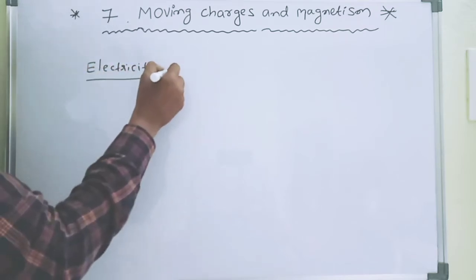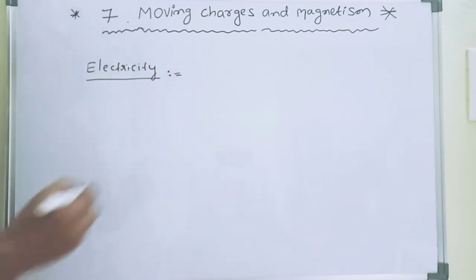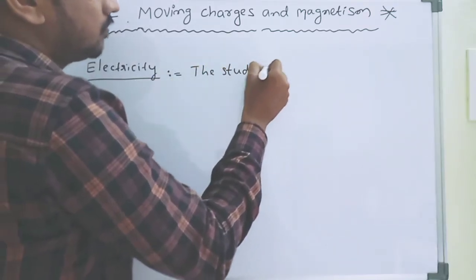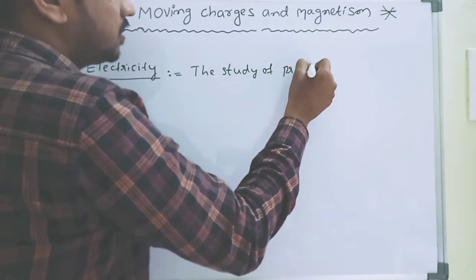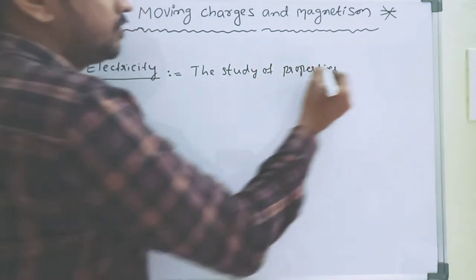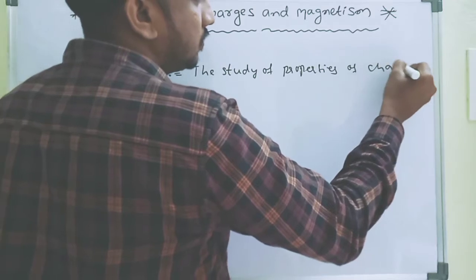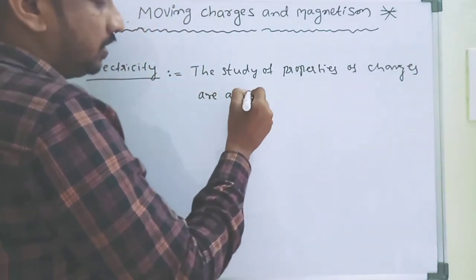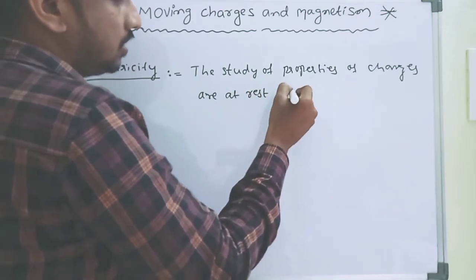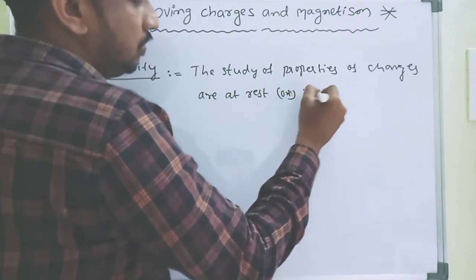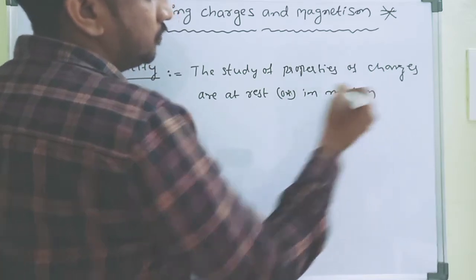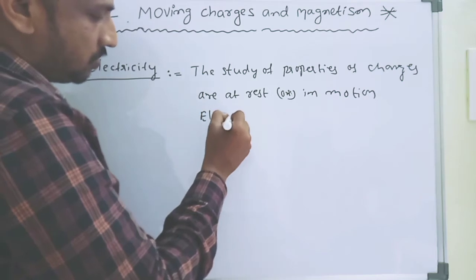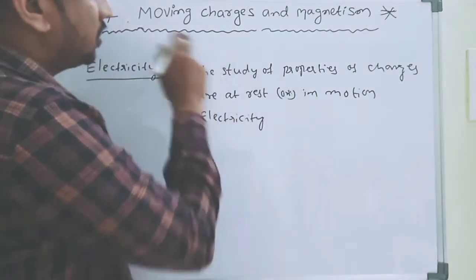So what is electricity now? The study of properties of charges at rest or in motion, that is called electricity. We know that. So here these charges are in motion.